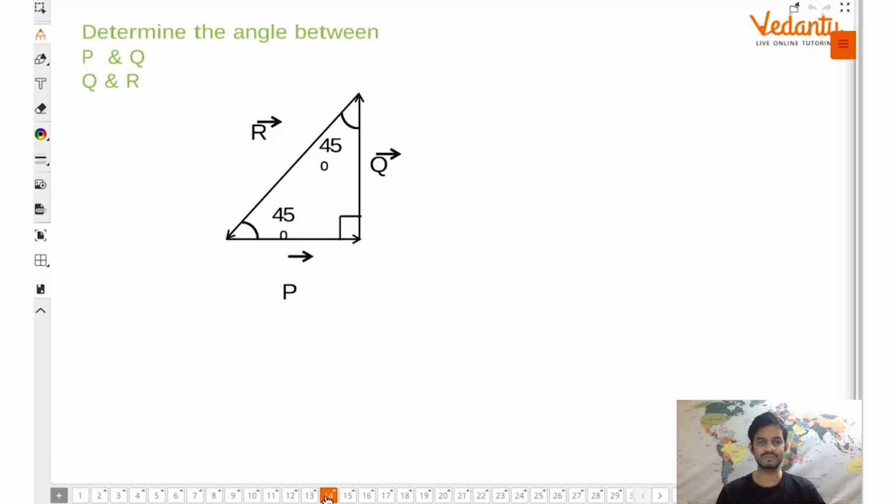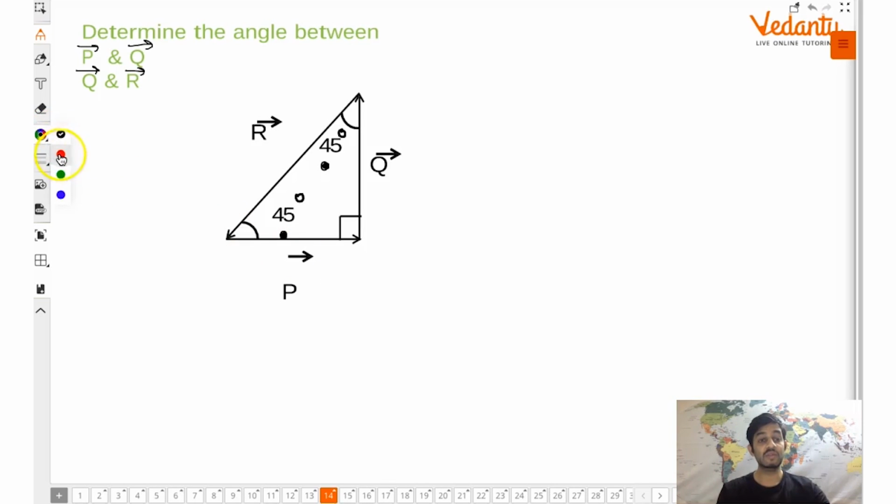Let's have a question now. बहुत देर थ्योरी पढ़ ली, कुछ क्वेश्चंस हो जाए. Okay, diagram is given in front of you, and the degree symbol has gone wrong; it has fallen down from the top. So P vector, Q vector and R vector are mentioned like this. Okay guys, we are not talking about triangle law at all right now. What we are talking about is find the angle between P vector and Q vector and Q vector and R vector. And now let's solve it.